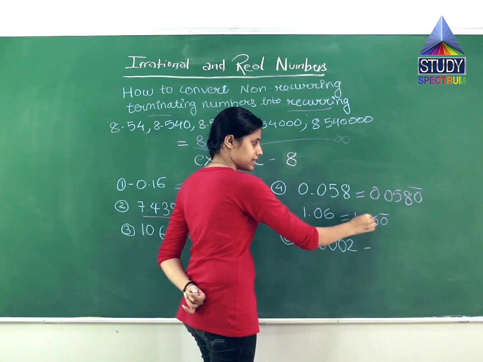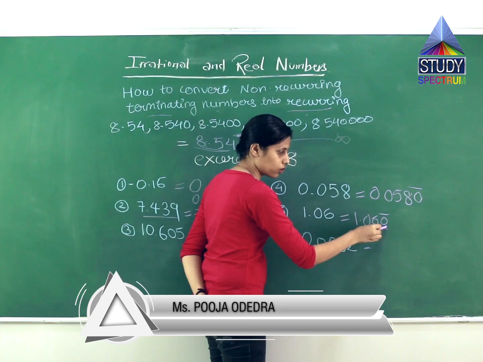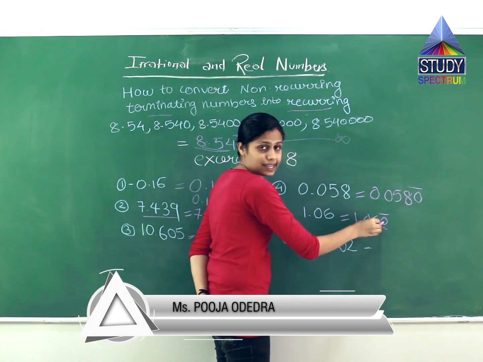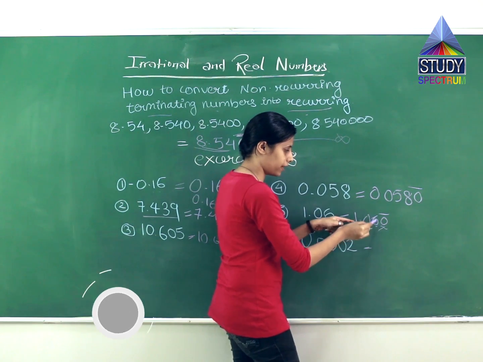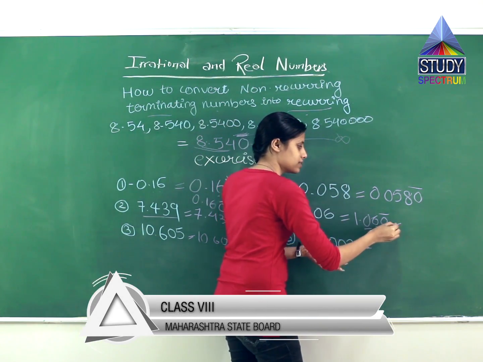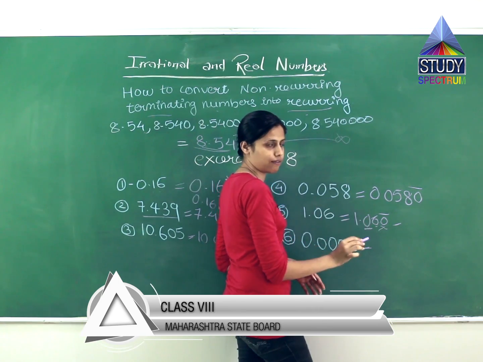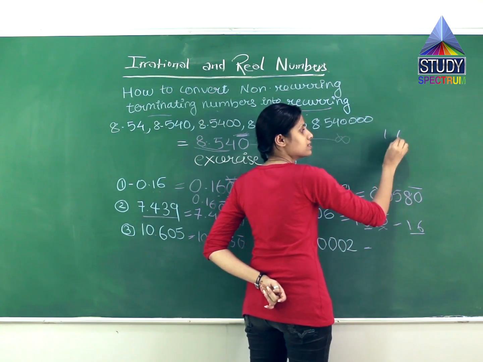This 0 is recurring. See, this 0 has a value, but this 0 does not. The 0 at the end after a point has no value, but before any number it has a value. If you say that this 0 has a nil value and you write it simply as this, it represents 1.60.